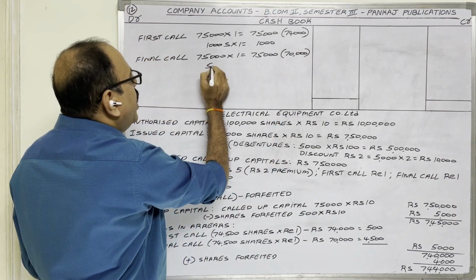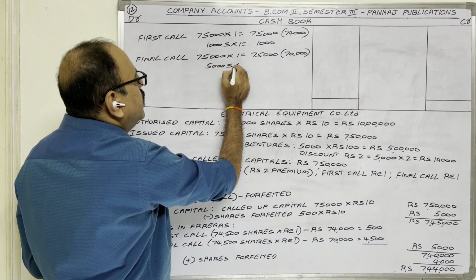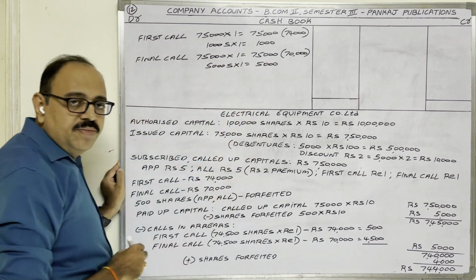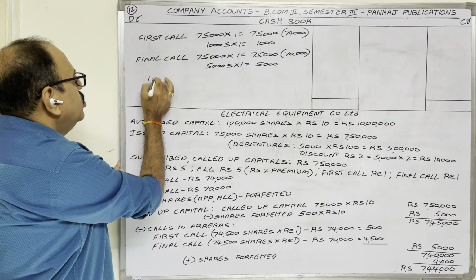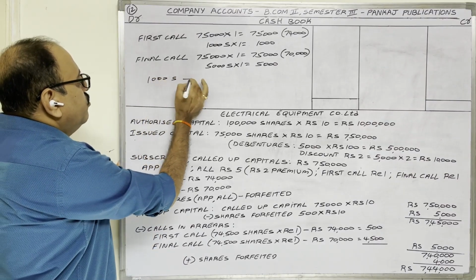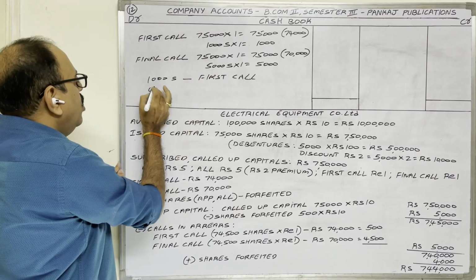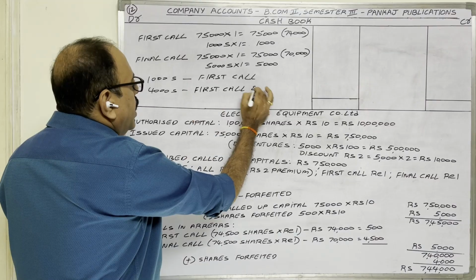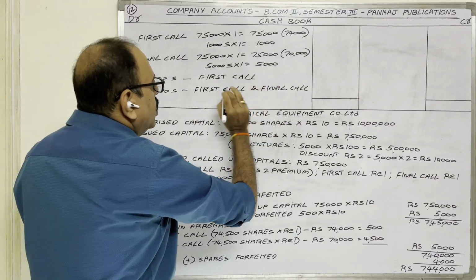Means on 5,000 shares at the rate of 1 rupee, 5,000 is not coming. Means what? On 1,000 shares, first call money did not come. On 4,000 shares, first call money and final call money did not come.